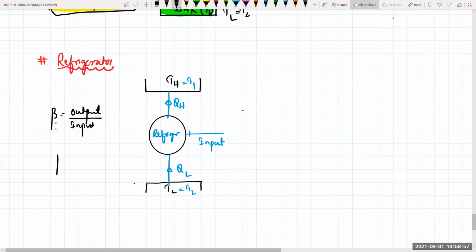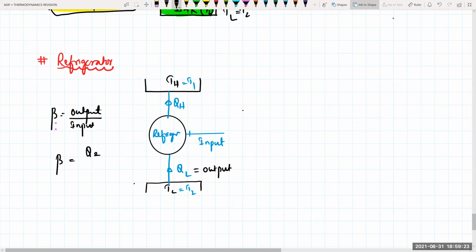So what is the output? Q lower will be the output, because this one is taking the heat from the lower part and giving it to the surrounding. The input is the work, as in the engine.